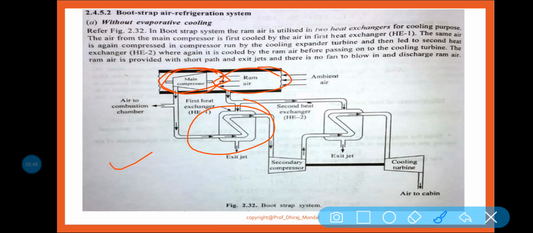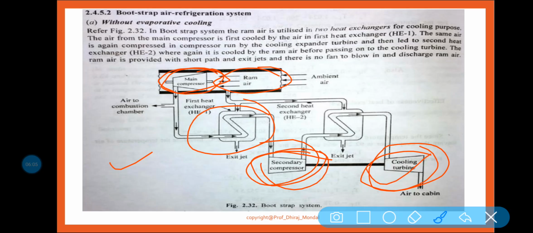The same air is again compressed in the compressor. This is your secondary compressor. It is again compressed. The compressor is run by the cooling turbine. This is your cooling turbine, cooling expander or turbine. You can say this secondary compressor is run by this expander.